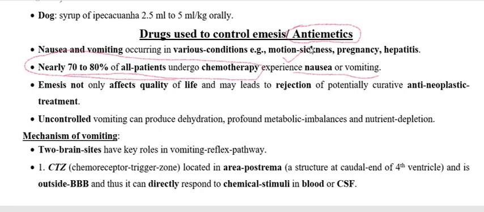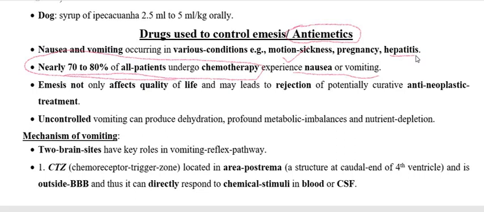In that case we have to use the antiemetic. In pregnancy, particularly the first trimester, it also induces vomition, so we are going to use antiemetics. Also diseases like hepatitis, and conditions like postoperative conditions, may produce vomition. When we use anesthetics, after their use they may induce vomition. Radiation therapy also induces vomition.